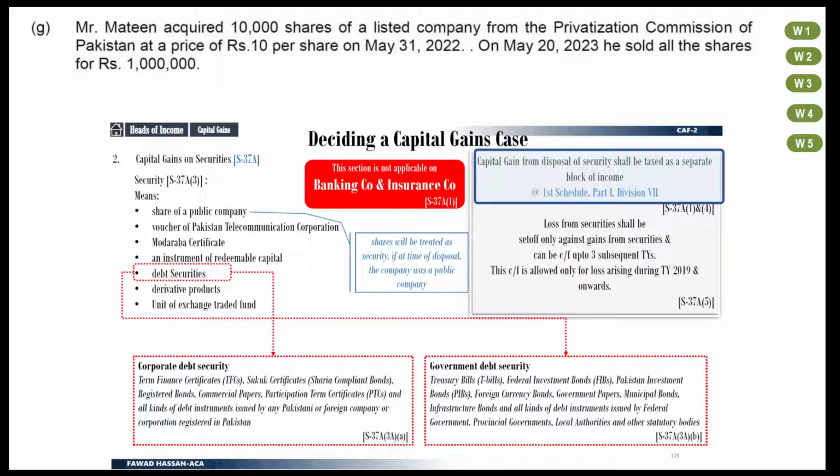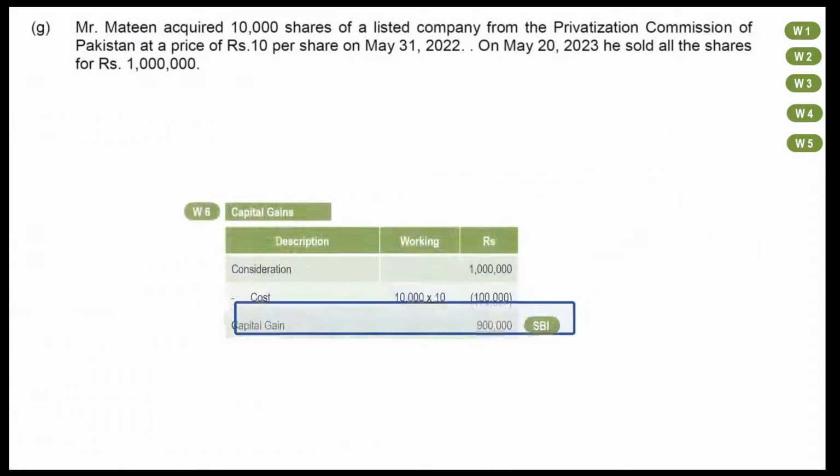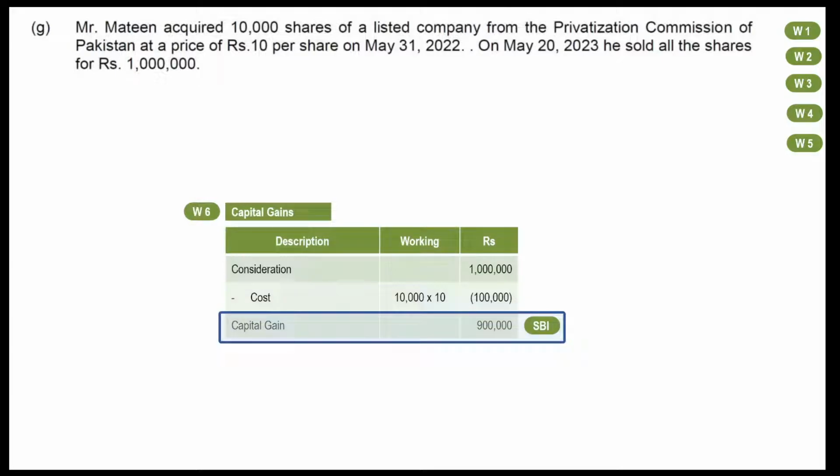Make a separate working for capital gains. Mention amount of capital gains in it. Capital gain comes to Rs 900,000. Don't forget that this is separate block of income.